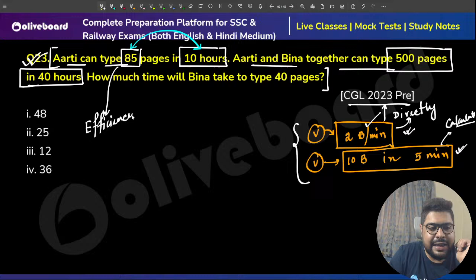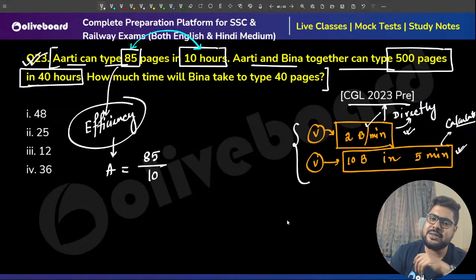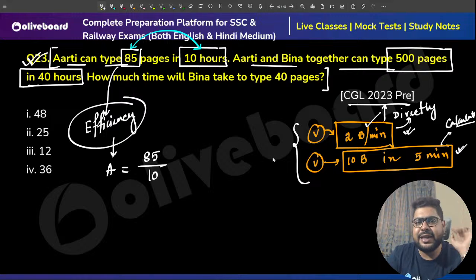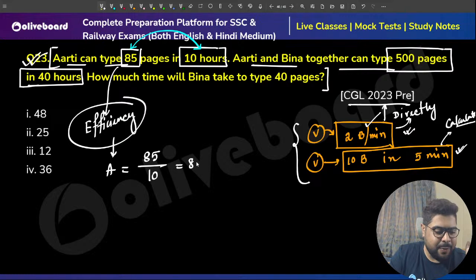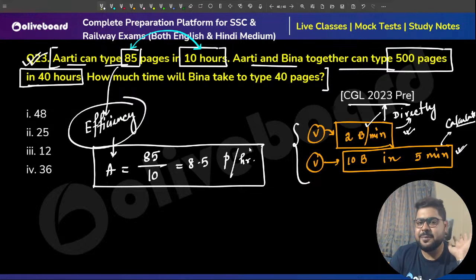They are actually giving us the efficiency of Arti. I'm writing A. So that is how much? Sir, 85 pages by 10 hours. Because efficiency means how much Arti can do every hour. So 10 hours is like she is doing 85 pages, 1 hour 85 by 10. So sir, 8.5 pages per hour. So that is the efficiency of A.